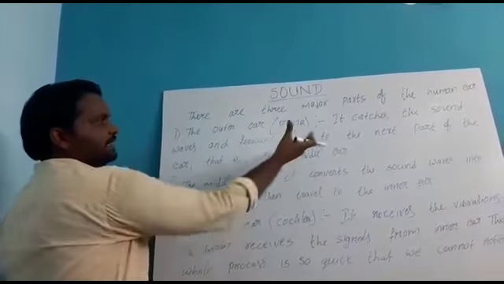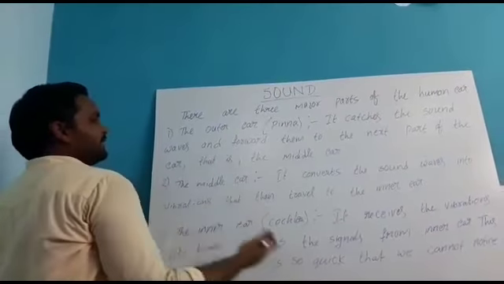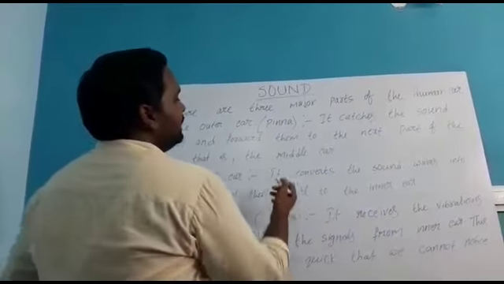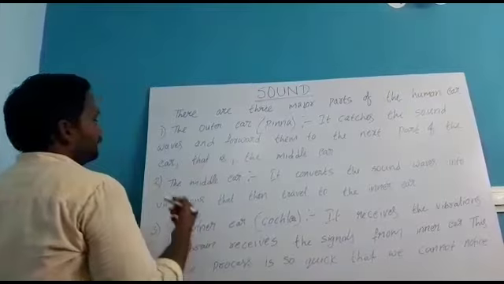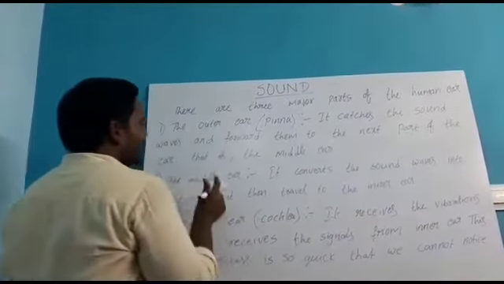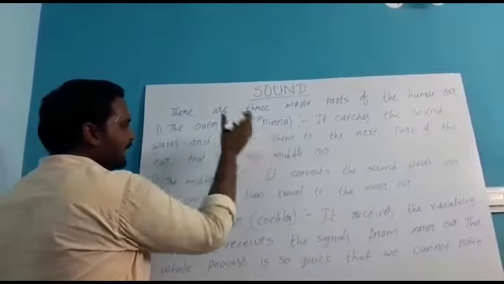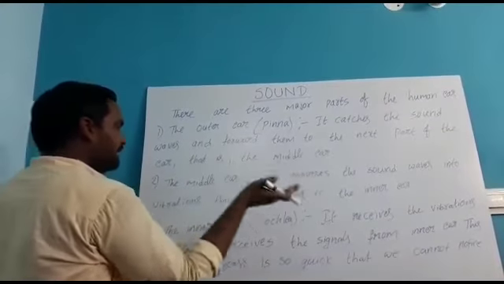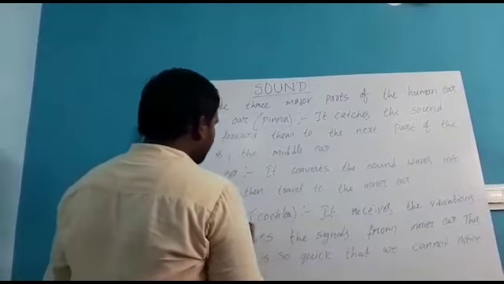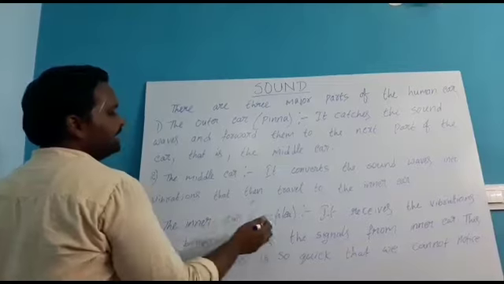The middle ear. So first the outer ear will absorb the sound waves and they reach the next part, the middle ear. So what will the middle ear do? It converts the sound waves into vibrations that then travel to the inner ear. After it absorbs the sound waves, it will transfer them to the inner ear. Another name for the inner ear is the cochlea.